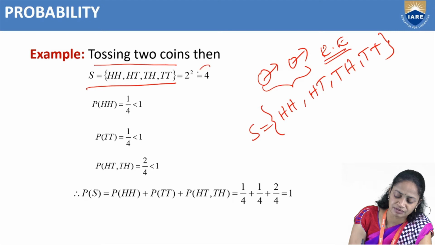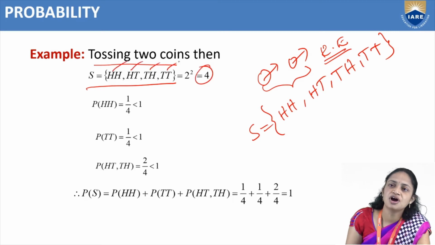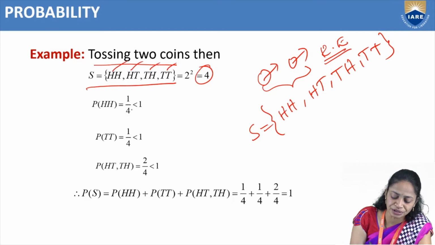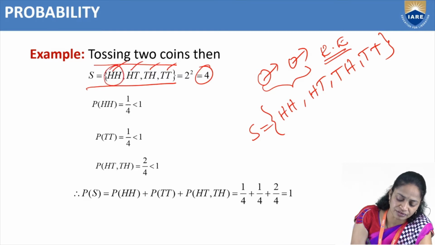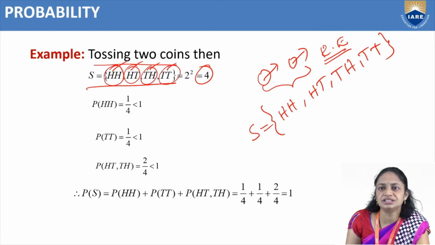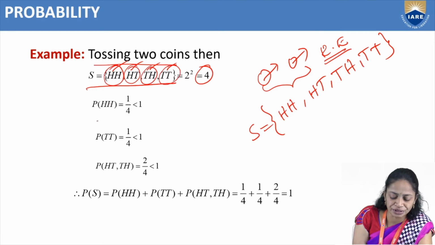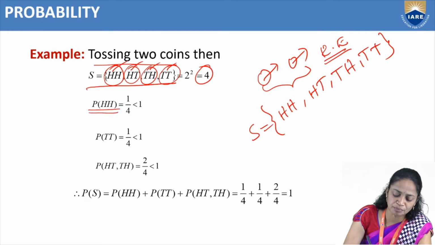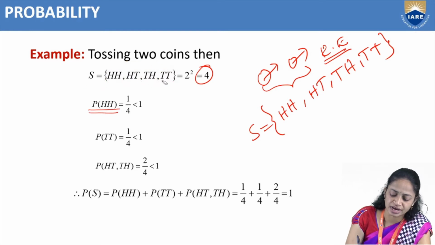So here we will get 4 possibilities. Here we are going to find the probability for each element. First, the probability of head head. How many possibilities are there for head head?